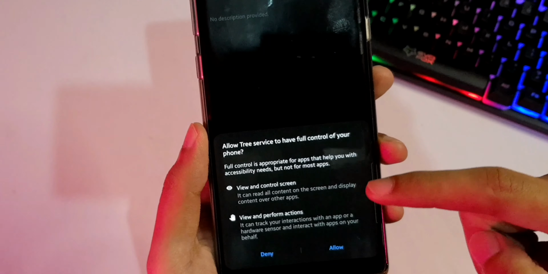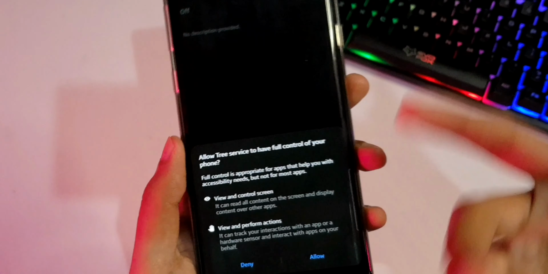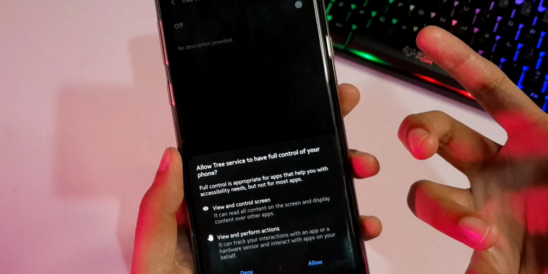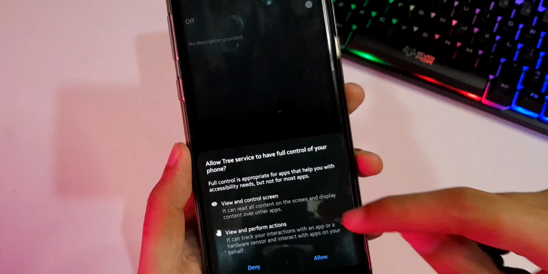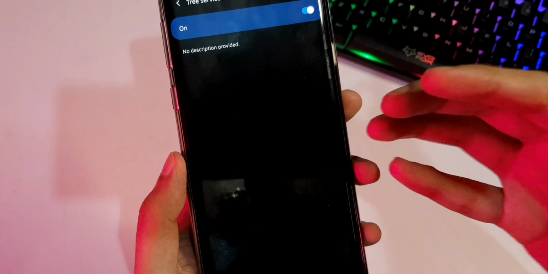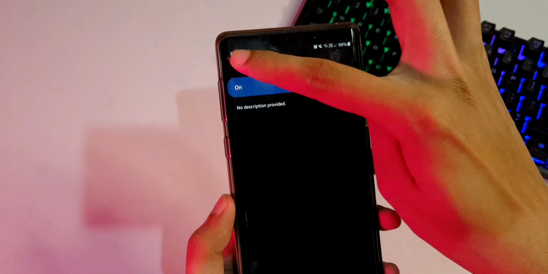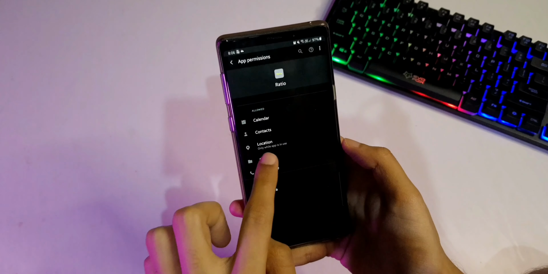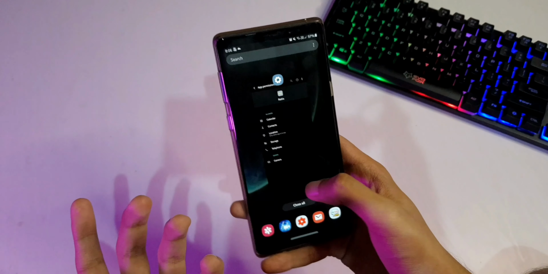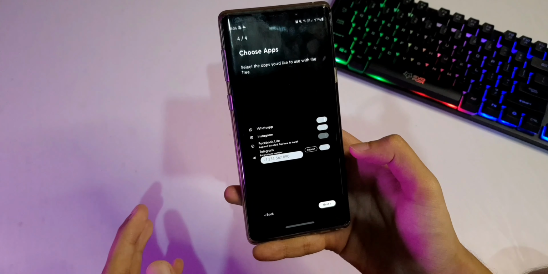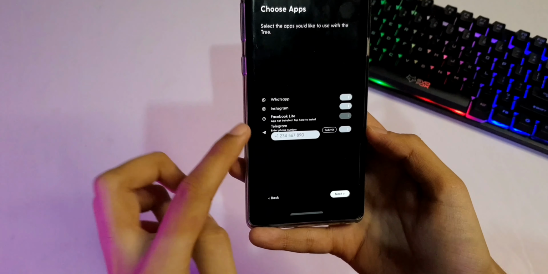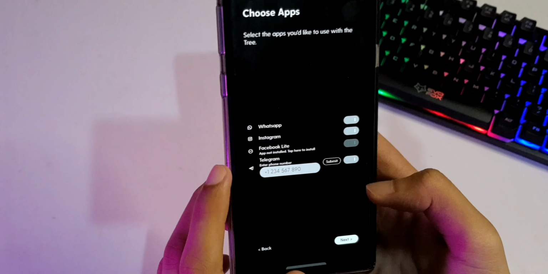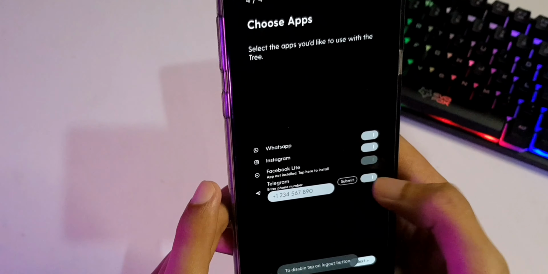So it can view and control your screen and view and perform actions. Obviously, since you can directly call those contacts or view their profiles and stuff, it should be able to do actions. So it's asking permission from the Android system itself, which I've just granted. Looks like it needs to access the storage as well. So I went ahead and granted the storage permission too. Weird, but okay. Now it's done. Let's go next. So it can access WhatsApp, Instagram and Facebook Lite, which I haven't really installed, and of course Telegram. I don't really want it to access Telegram.